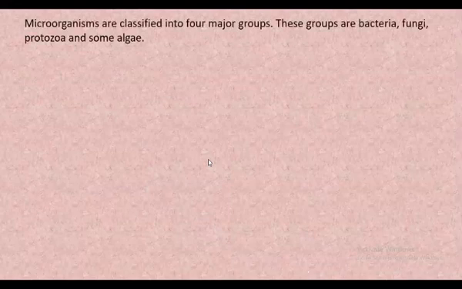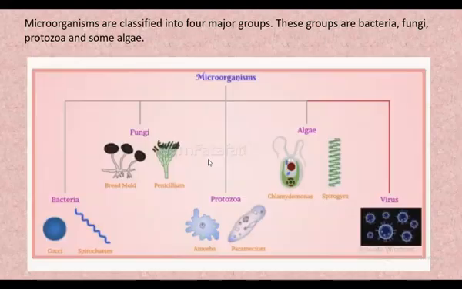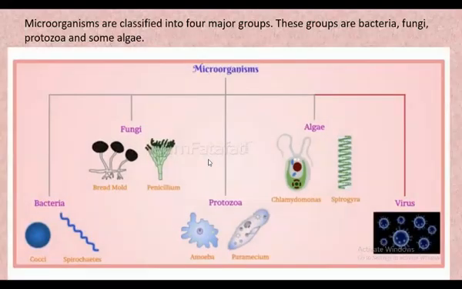Now the next thing, microorganisms are classified into four major groups. These groups are bacteria, fungi, protozoa, and algae. Now see here, if you categorize them, this is bacteria, this is fungi, this is protozoa, this is algae, and the last one is virus.